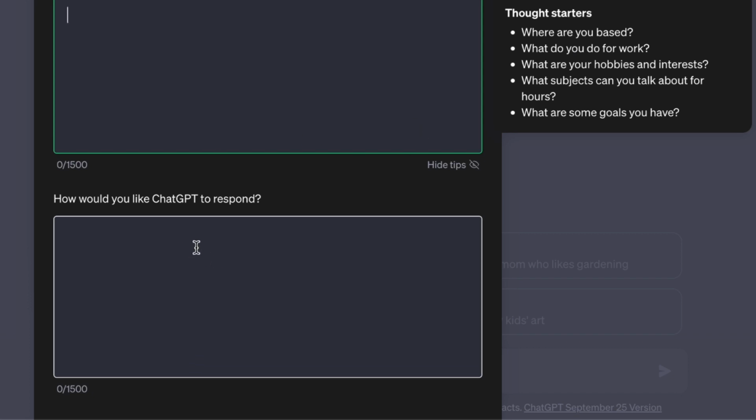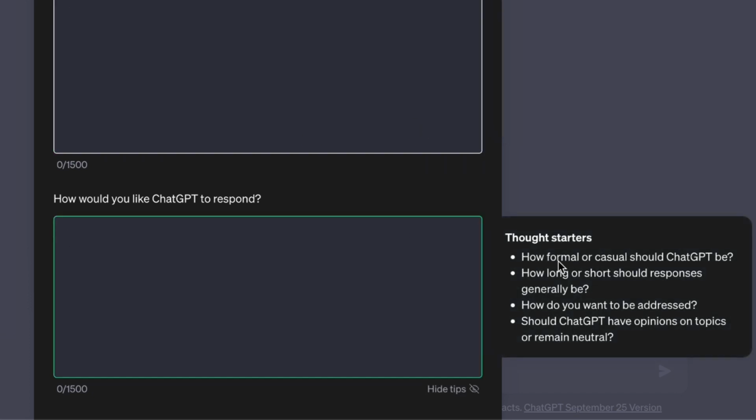Moving on, you can control the tone and style of ChatGPT responses. Want it to be friendly and casual? Specify that. You can decide if ChatGPT can have opinions or remain neutral. And don't forget about the length of responses. Make them short and sweet or long and detailed. This can save you from frustrating back and forths.